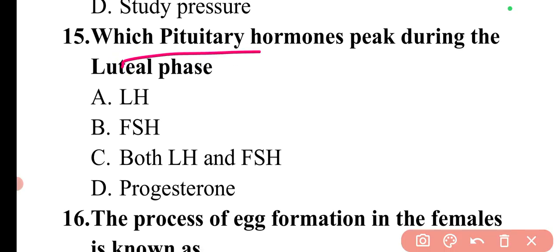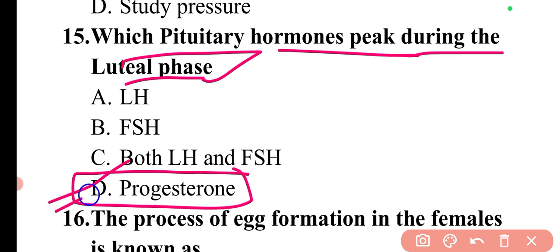Next question is which pituitary hormone peaks during the luteal phase? So the hormone that peaks during the luteal phase is progesterone. So here option D is correct.